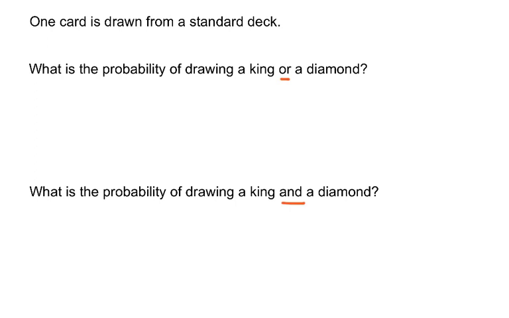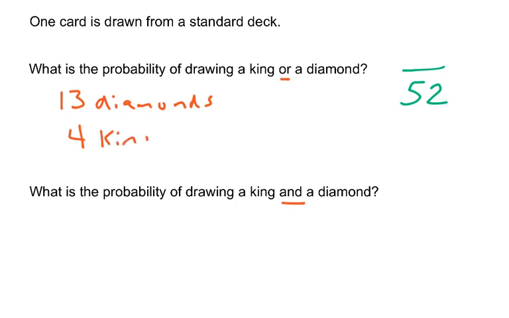So keeping that in mind, the probability of a king or a diamond. Well, I know I'm going to have 52 outcomes, and the hard part of this is figuring out my successes. What are my successes? Well, let's see. I've got 13 diamonds, and I have 4 kings. So I just add those together and have 17 successes. Wait a minute. What have I done here? I've counted 13 diamonds and I've counted 4 kings. I've counted the king of diamonds twice.